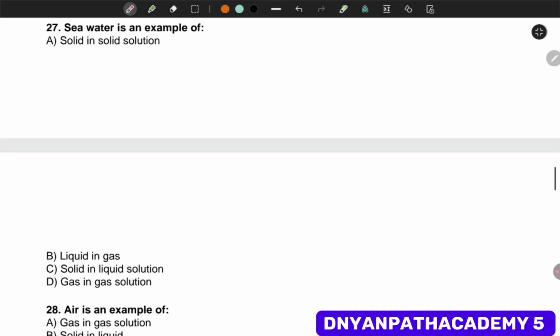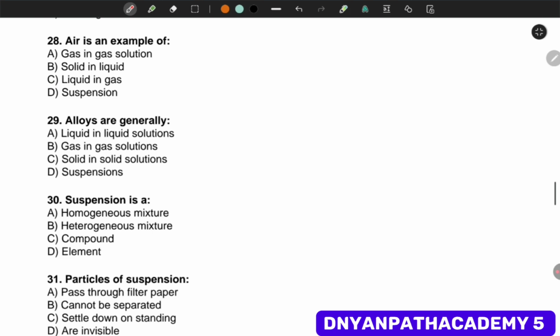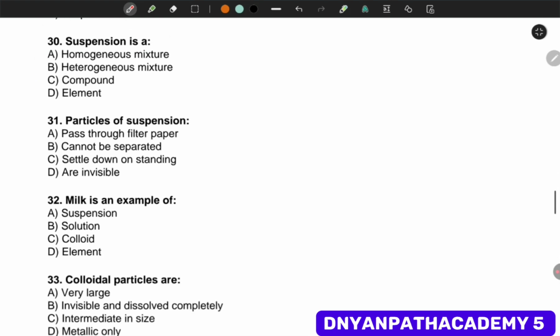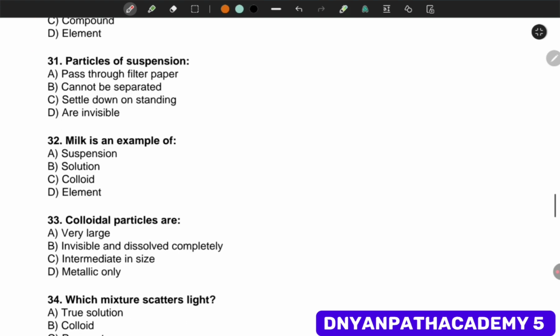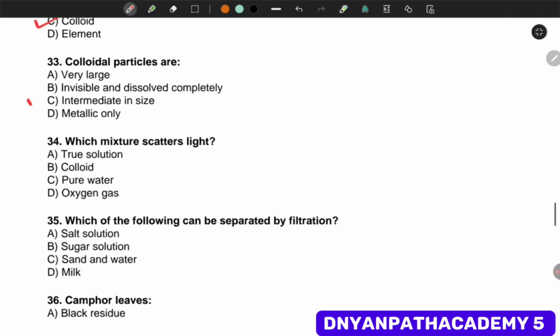Sea water is an example of solid in liquid solution. Air is an example of gas in gas solution. Alloys are generally solid in solid solution. Suspension is a heterogeneous mixture. Particles of suspension settle down on standing. Milk is an example of colloid. Colloidal particles are intermediate in size. Which mixture scatters light? Colloid.